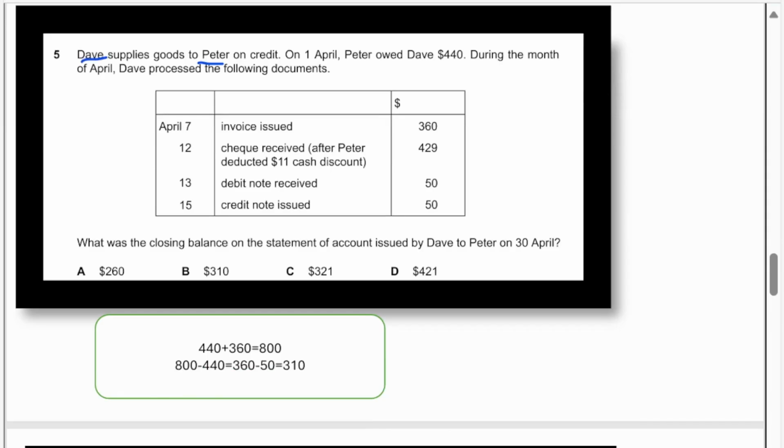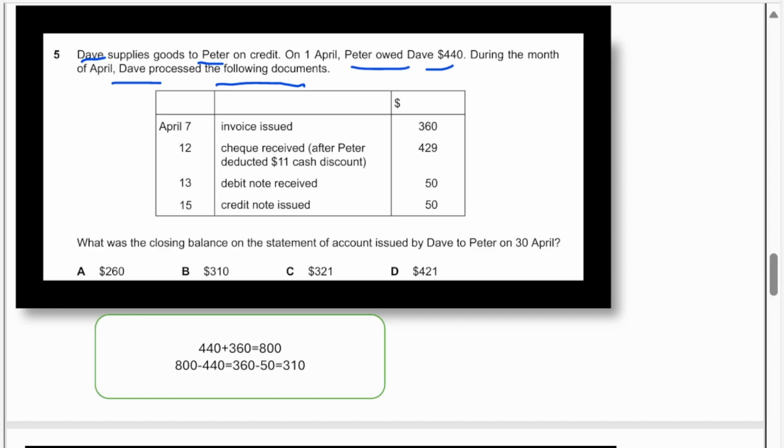Yes, Dave is the supplier, Peter is the customer. And Peter owed Dave 440 during the month. Dave processed the following documents. This type of question, before starting, you have to analyze it. Who is the customer and who is the supplier? Then, who is going to record this?